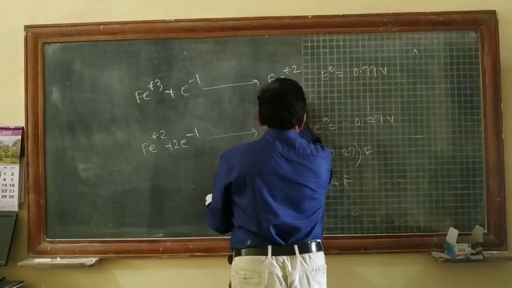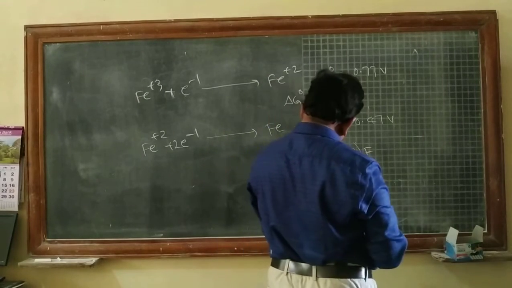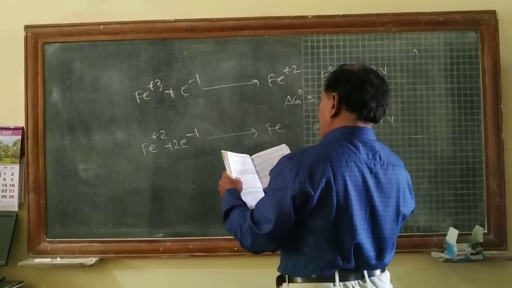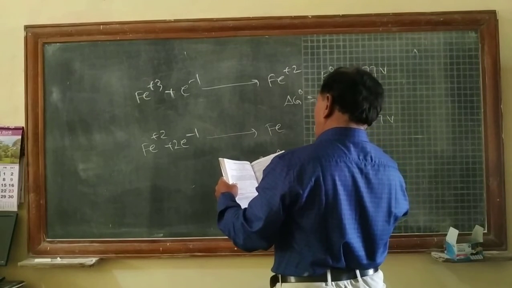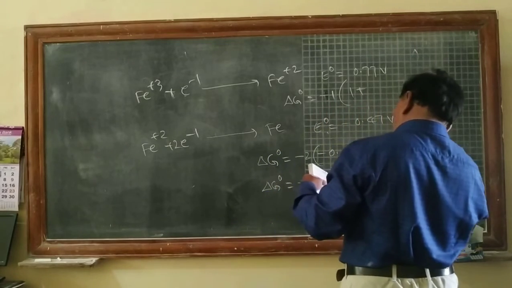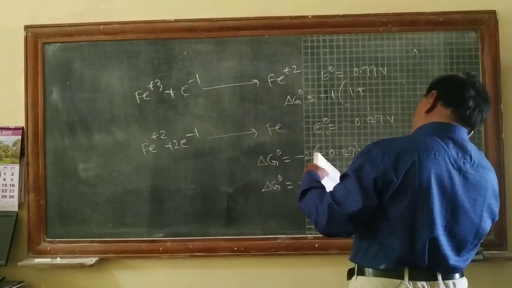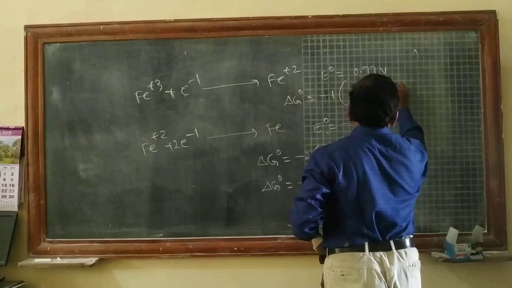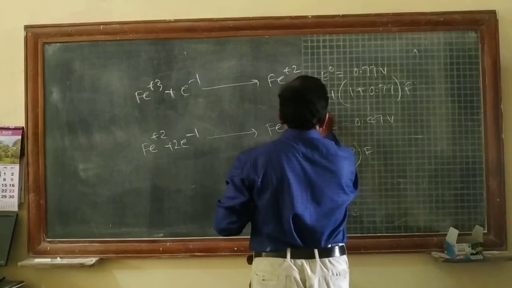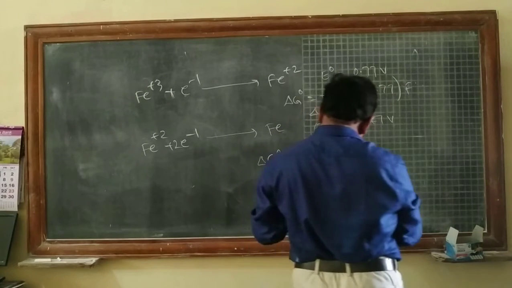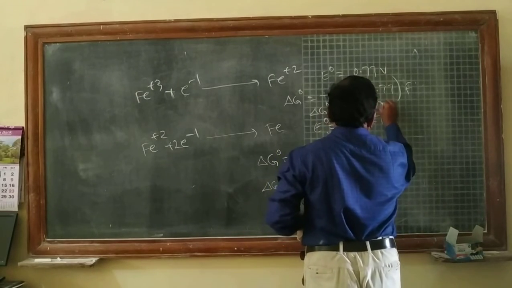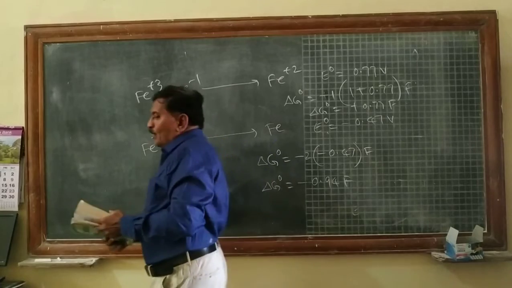Then for the first equation, delta G0 is equal to minus 1 into 1 into 0.77 F. Finally, the value is delta G0 equal to plus 0.77 F. Now we can write down the overall equation.